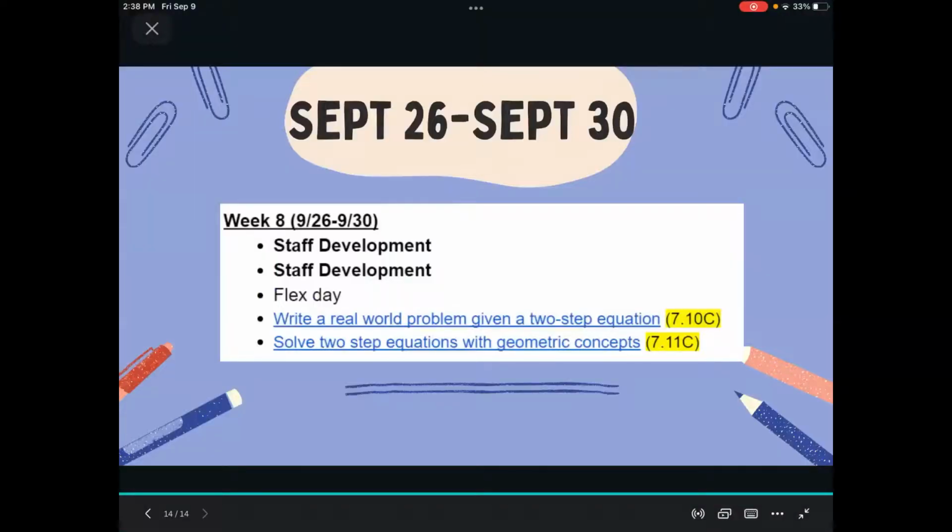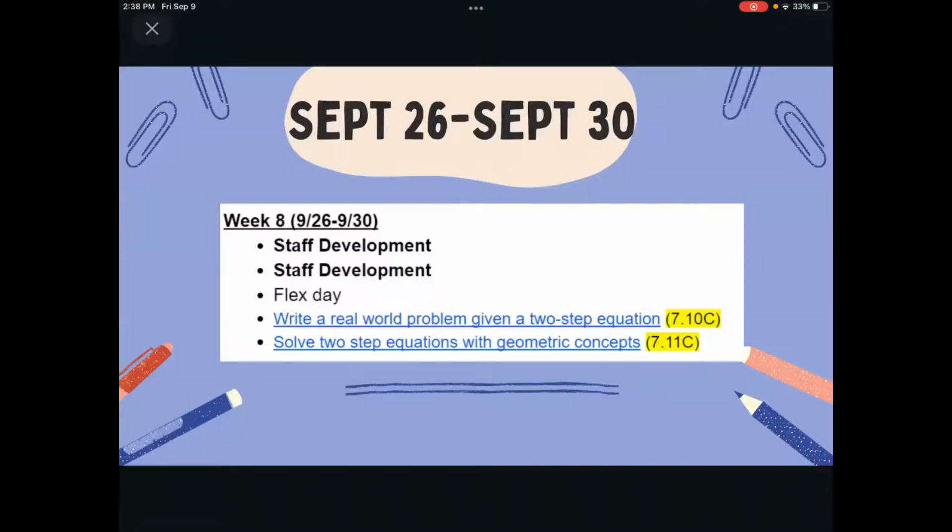I noticed that when I was toggling in between the different apps, the video started to glitch a little bit. So I'll just recap a few things, but I just wanted to talk about next week. Next week, there's going to be staff development and a flex day. In each of those lessons that I showed you, there's extra resources, and almost all of them.